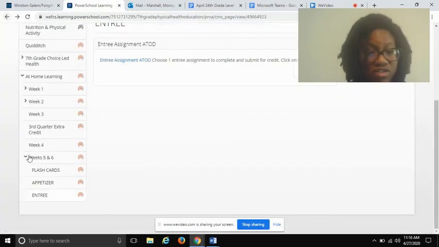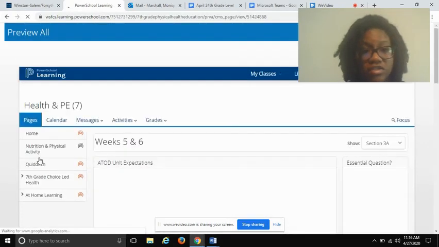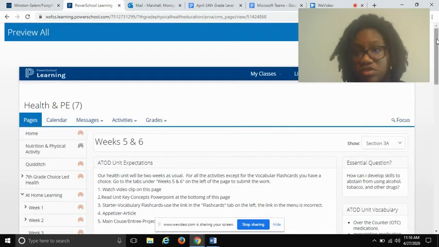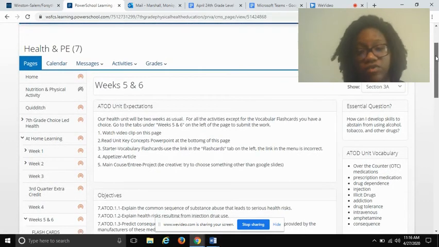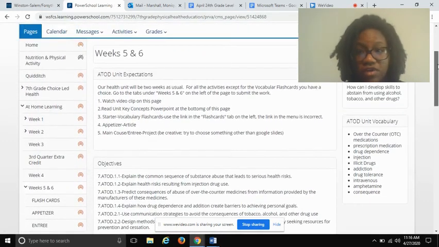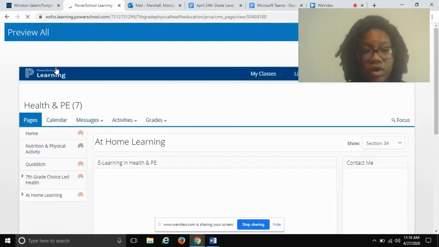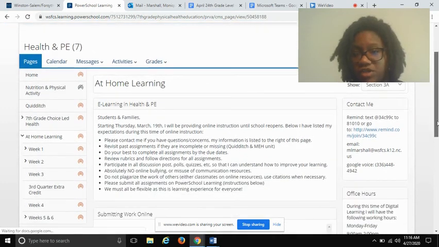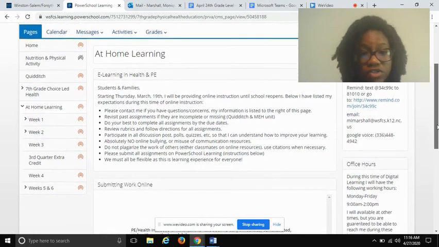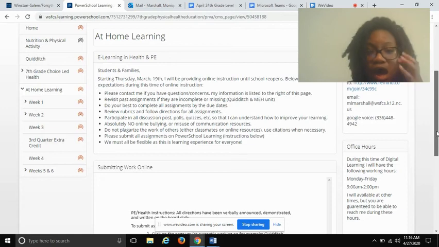So those are the basic requirements for these next 2 weeks. This week I'm calling week 5 and week 6. Please let me know if you have any questions. Go back to the At Home Learning page where it has all of my contact information. Join Remind if you haven't already. My email, and this is my Google Voice number. You can call or text that number. Reach out to me if you have any questions or concerns, you or your parents. I hope y'all are doing well.